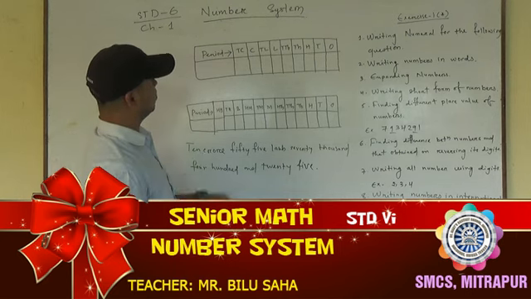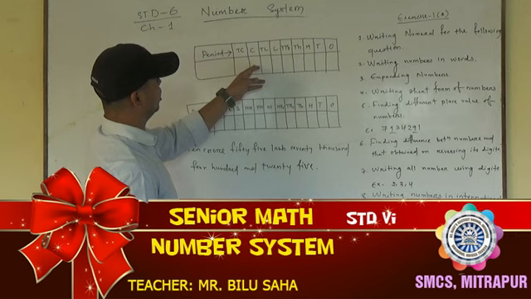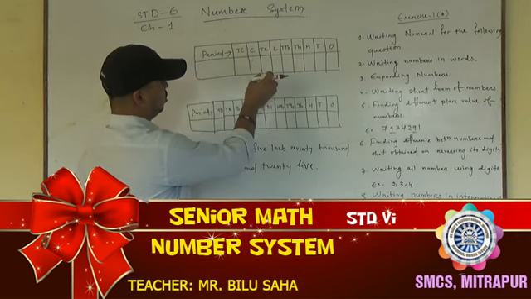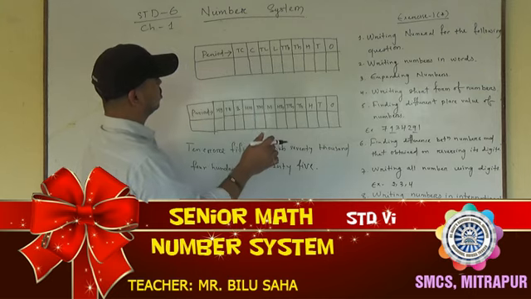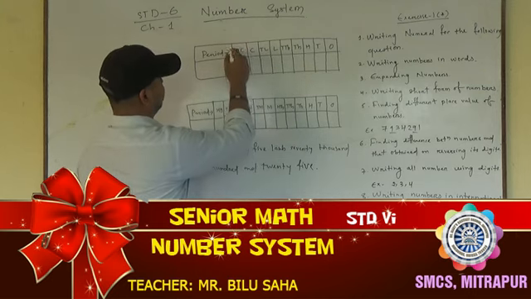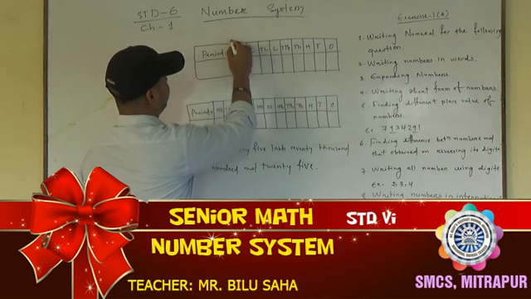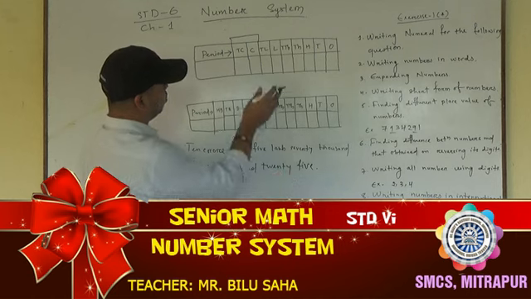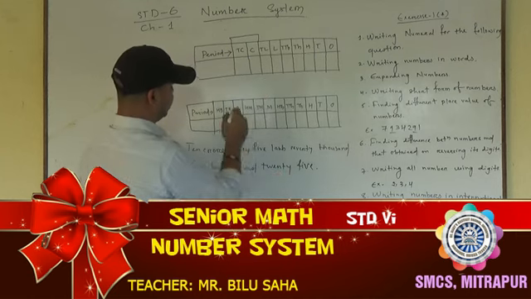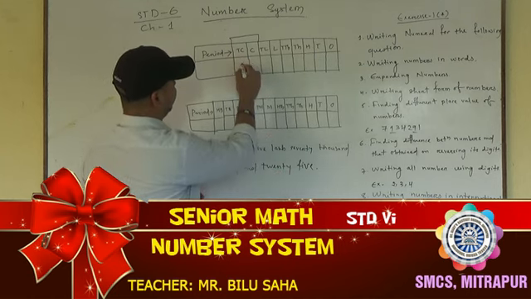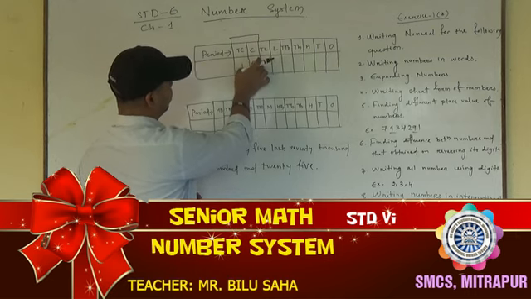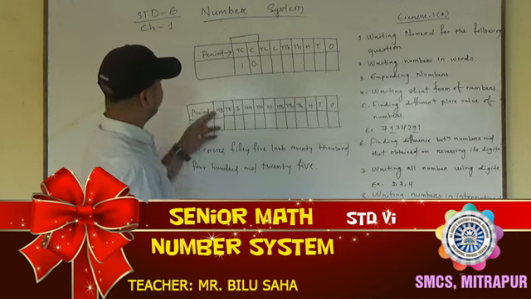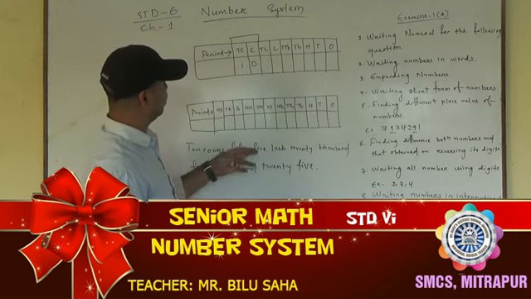See, in the Indian place value chart there is a place which is crore, here 10 crore. So in the crore place you cannot write both the two digits in this one box. So there are periods. Crore and 10 crore will come in one period. If you are writing two digits, you divide that number. Suppose I am writing 10, so I am dividing it into 1 and 0. So the total number will come here in one period. Okay. So here I have written 10 crore.